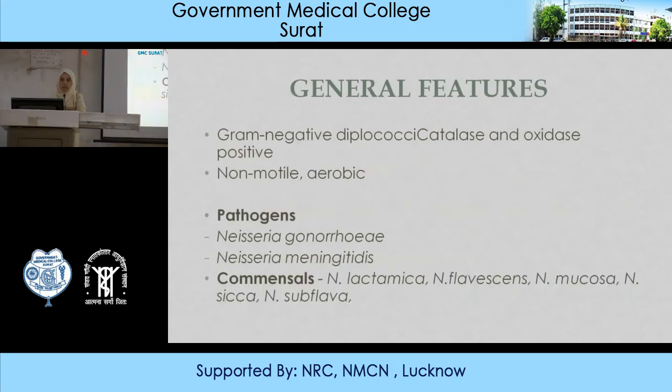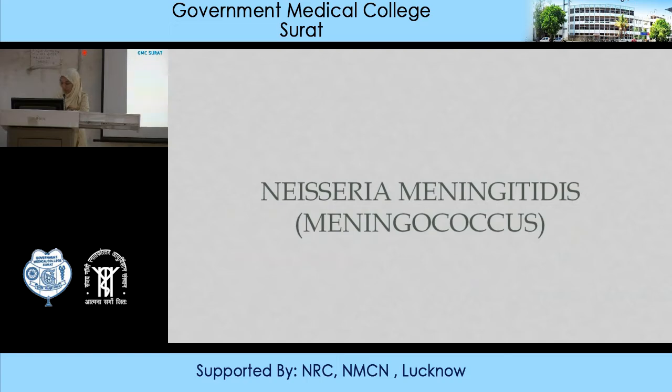So these are gram-negative diplococci. They are all catalase and oxidase positive, non-motile, aerobic. The pathogens are usually Neisseria gonorrhoeae and Neisseria meningitidis. Though there are other Neisseria, they are commensals, like Neisseria lactamica, flavescens, mucosa, sicca, subflava. Many of them do not cause infections and are just commensals. Maybe we can find them in the throat also.